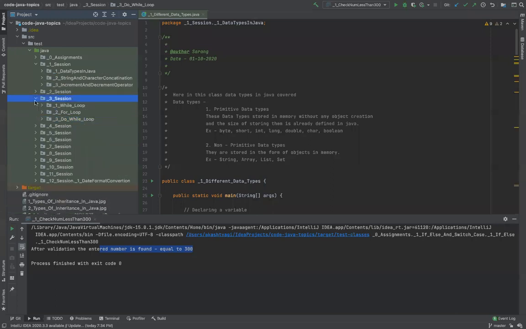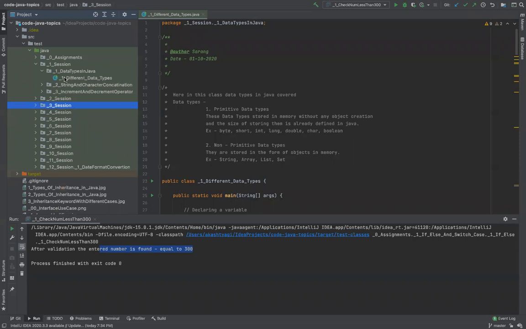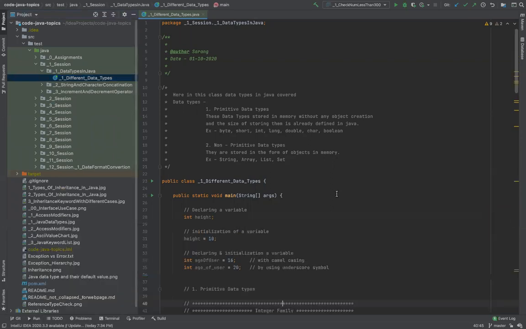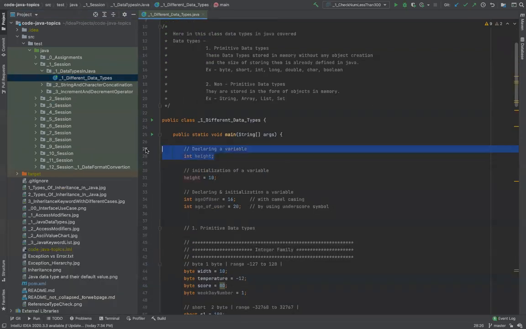Okay, let me start with the very basic one, which is data types. We discussed the data types in previous classes, isn't it? When we created these variables, we gave them a type. Now Java is called a strongly typed language. That means any variable which you want to use, you have to define its type first, and it can only hold the value of that specific type. Other than that, it cannot hold it.